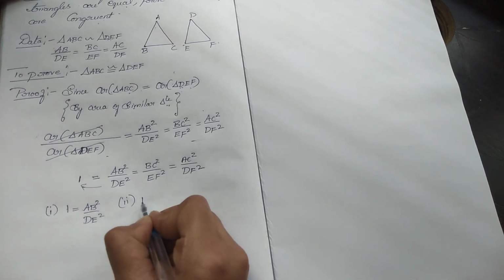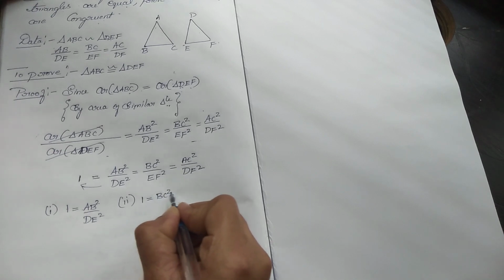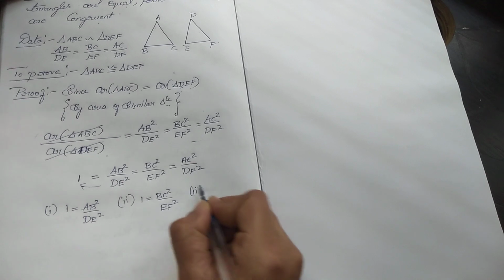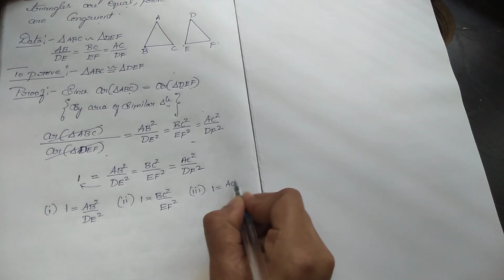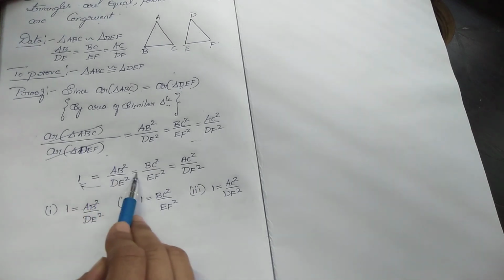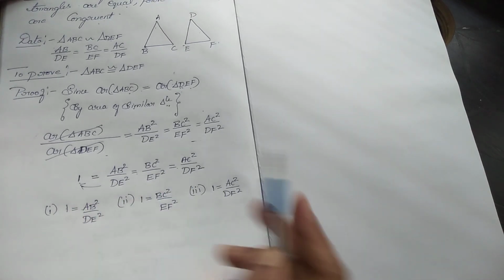In the second, 1 is equal to BC square by EF square. And in the third, 1 is equal to AC square by DF square.